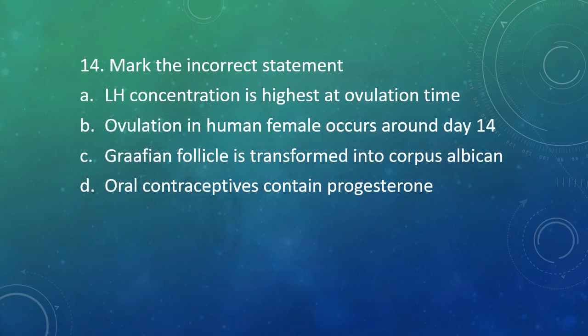Question number 14. Mark the incorrect statement. LH concentration is highest at ovulation time. Ovulation in human female occurs around day 14th. Graafian follicle is transformed into corpus albicans. Oral contraceptives contain progesterone. Out of these 4 statements, one statement is incorrect. Correct answer is option C is incorrect. Graafian follicle is transformed into corpus luteum and not corpus albicans.